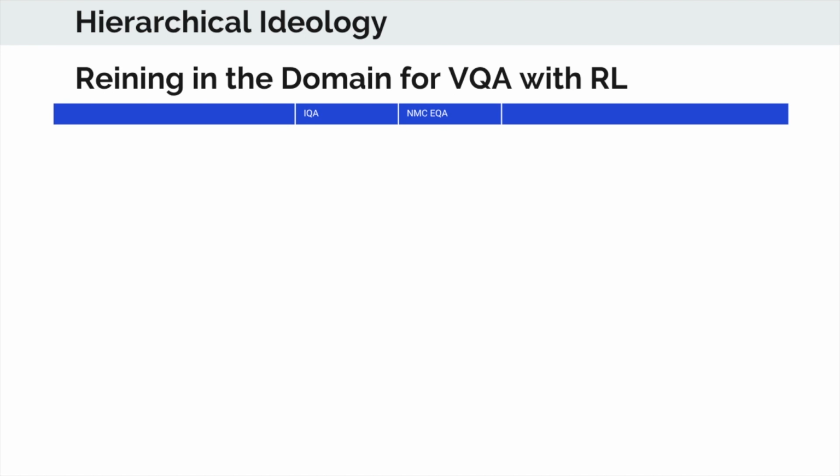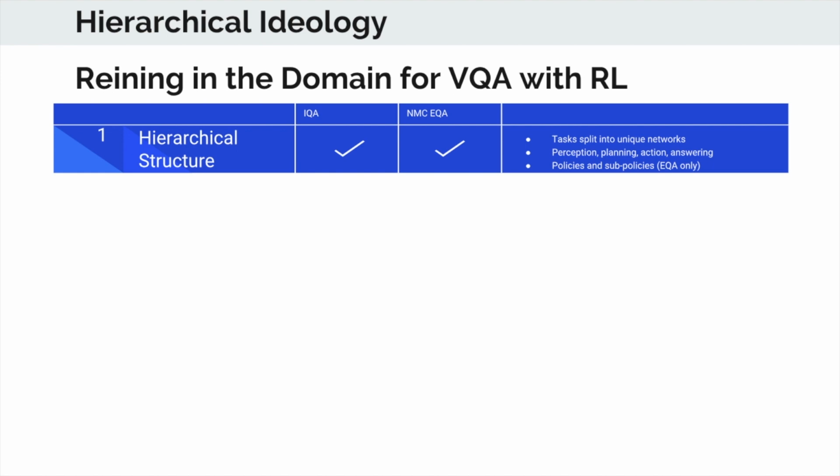Okay, so as is often the case with reinforcement learning, the domains of the agent's environment can be quite large. For instance, if the agent were to require learning how to detect objects, learn a map, depth map, learn navigation policies, as well as answering policies all at once, this is a very high dimensional domain and can complicate the learning efficiency, time, and overall accuracy. So there are a variety of techniques that one or both of these papers enact in order to rein in the domain in some way.